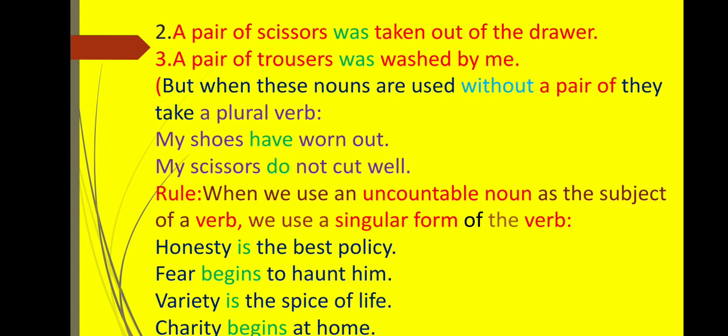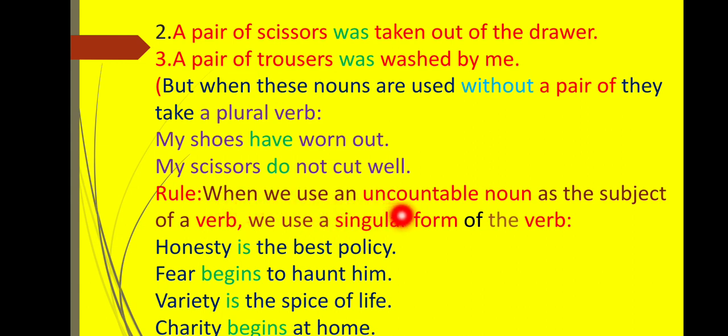That's why my shoes takes have, that is a plural verb. My shoes have worn out. But previously we saw that a pair of shoes, that time takes a singular verb. But here a plural verb, that is have. My scissors do not cut well. Here the verb that is used is plural. Let's proceed to the next rule.